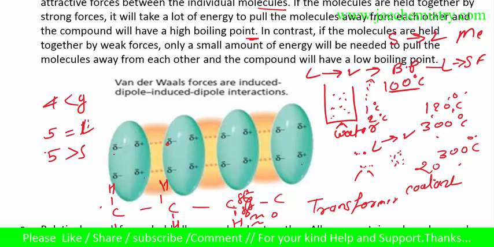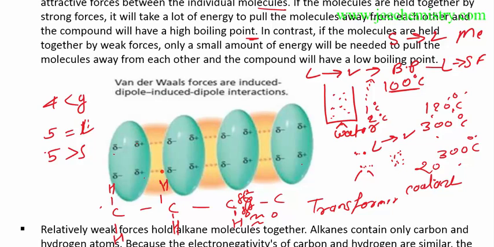After this inducement, some amount of charge develops, and overall a del minus will be developed. So in this way there is a development. Not only this will develop, this will also attract. Some amount of charge develops through the induction. So overall del minus and del plus are there, and there is attraction between these opposite charges.